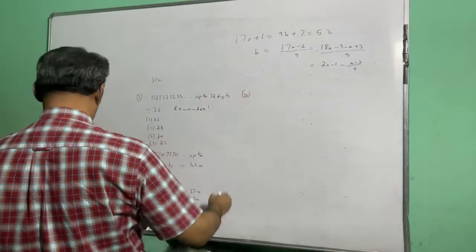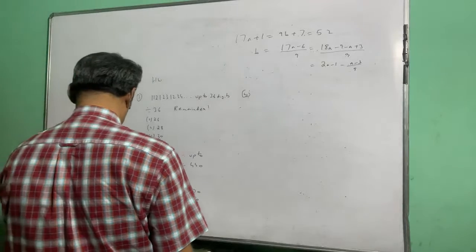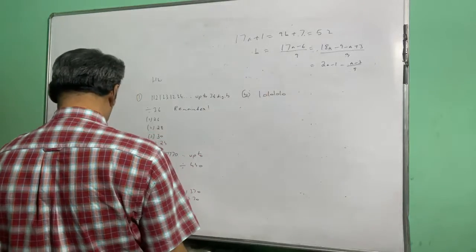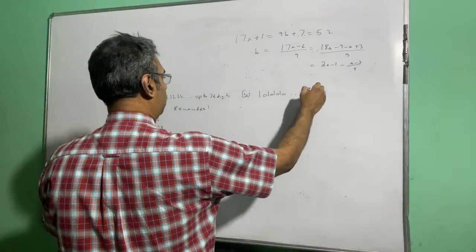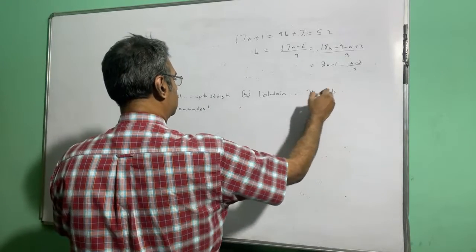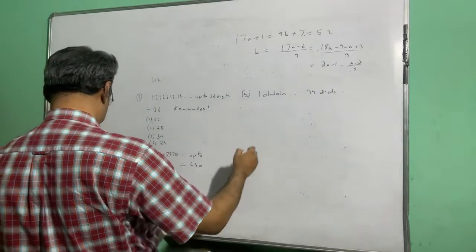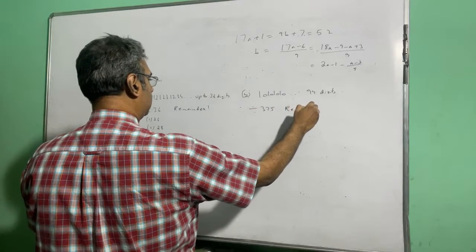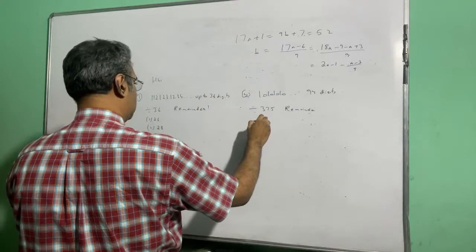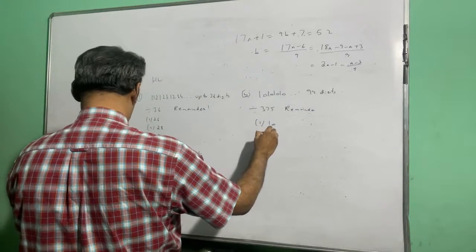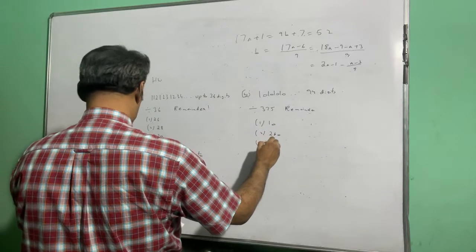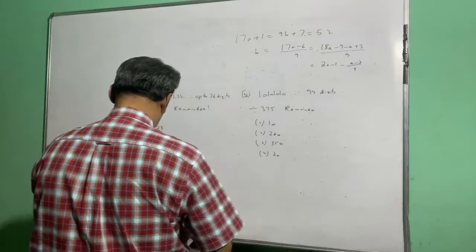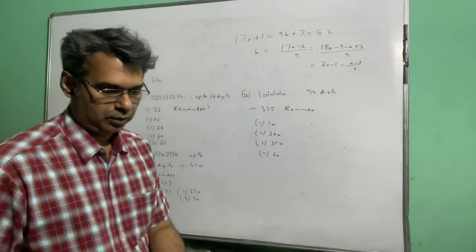And question number 3, you just go on writing 10, 10, 10 continuously up to 94 digits, divided by 375. So what is the remainder? So options are 10, 260, 350 and 20. These are the 4 options.